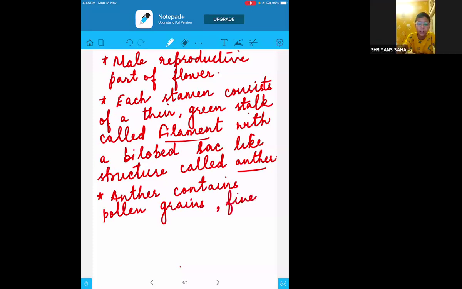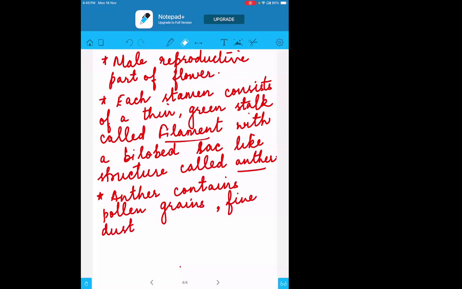Now, after you wrote that filament with a bilobe, what is after that one? Sac. S-A-C. Sac means a small bag-like structure.